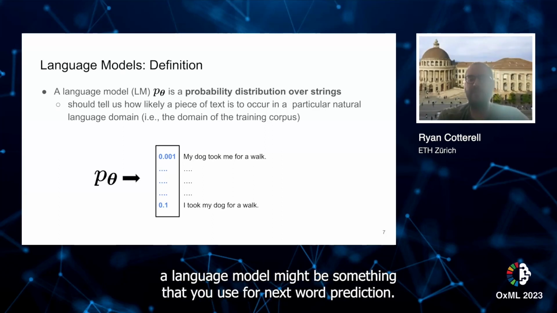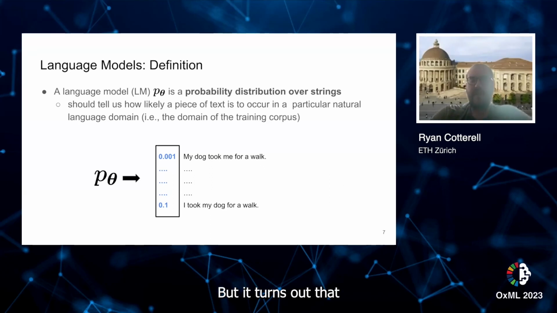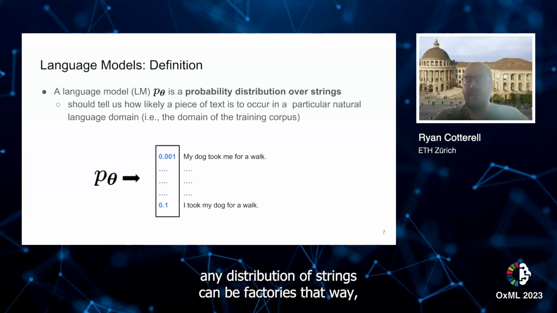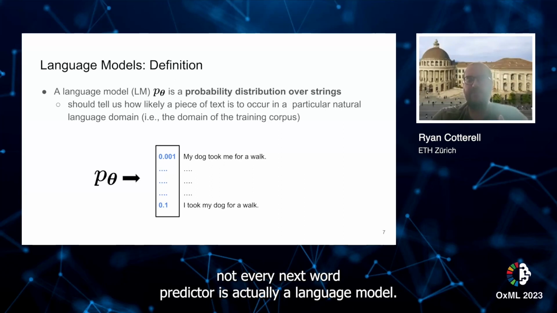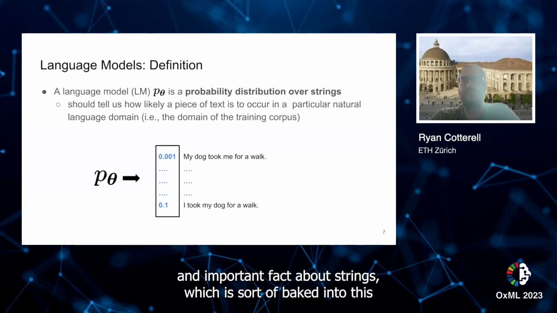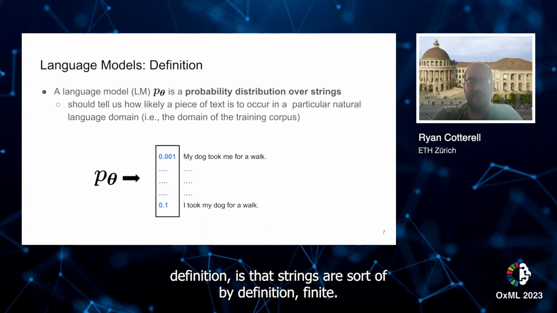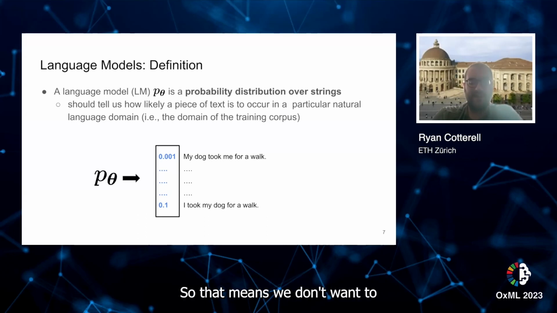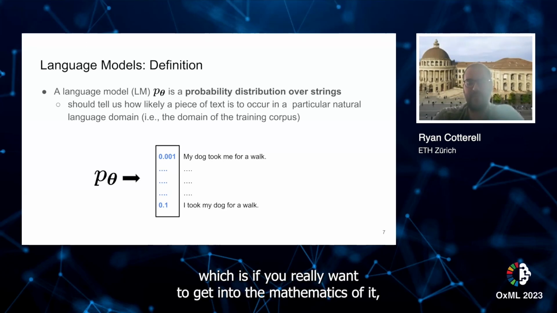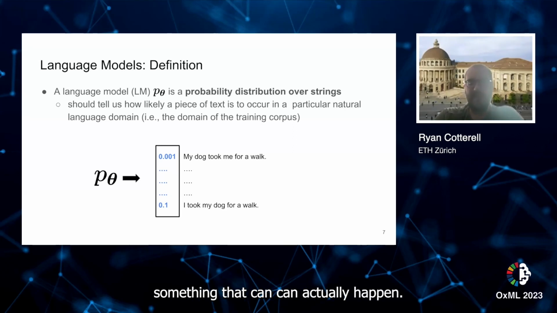a lot of people will tell you that a language model might be something that you use for next word prediction. But it turns out that really that's a problematic definition, and that any distribution over strings can be factorized that way, but not every next word predictor is actually a language model. For instance, we'd like our language model to only place probability over strings. An important fact about strings, which is baked into this definition, is that strings are by definition finite. So that means we don't want to place probability distribution over any infinite sequences, which is, if you really want to get into the mathematics of it, something that can actually happen.